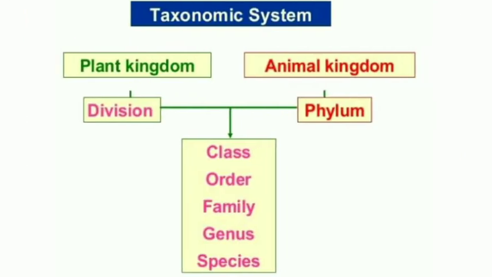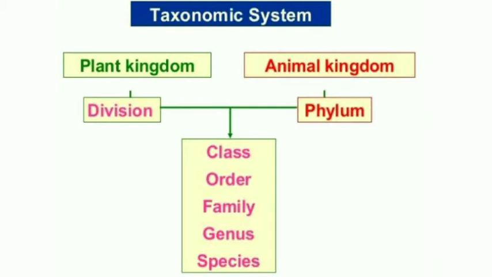And coming to the hierarchy of taxonomy, firstly the top is kingdom. So, plant kingdom, animal kingdom. After kingdom, if it is a plant, we use the group division. If it is an animal, we use phylum. So, kingdom, division, class, order, family, genus, species. Coming to animal: kingdom, phylum, class, order, family, genus, species. Right. So here we are discussing plant taxonomy. So first one is kingdom, division, class, order, family, genus and species.